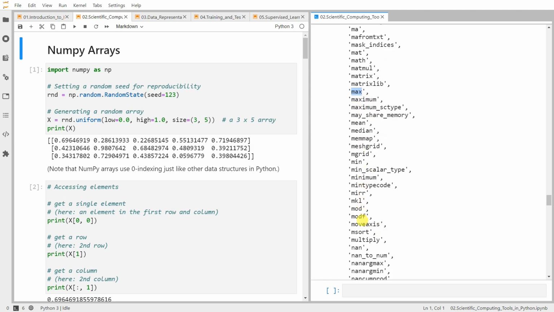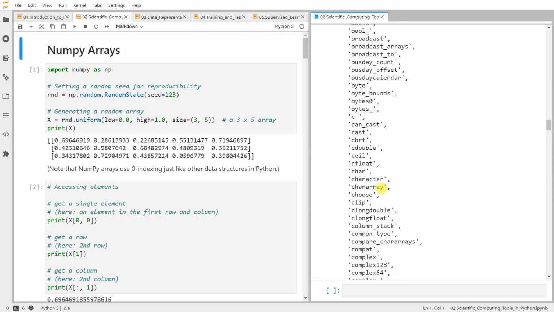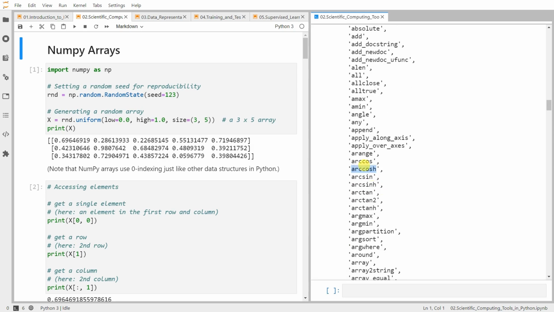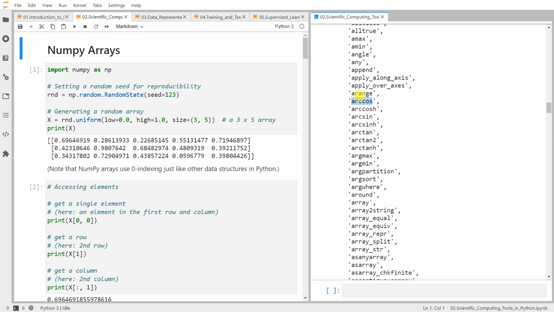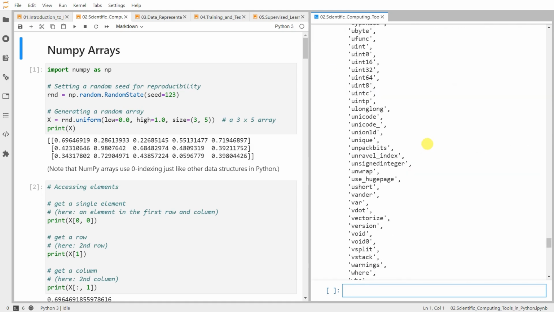Probably this will find the maximum, just guess, and many other operations that we can use. So these are trigonometric functions, right? Arc cosine, arg max, arg min. For example, if you want to find out what this argmin does, we just do this, right? This is one of the